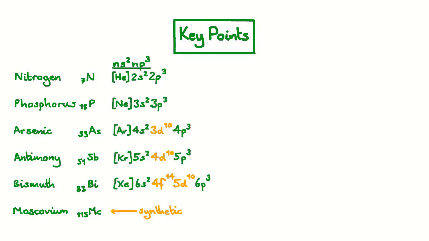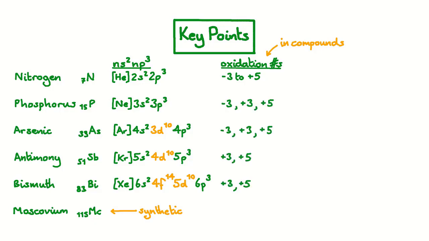We only need explore the electronic configurations of atoms of elements up to bismuth. Moscovium is a synthetic element and its chemistry has not been thoroughly investigated. In compounds, we see oxidation states for nitrogen between -3 and +5. As we descend the group, the range of oxidation states decreases. And compounds with +5 oxidation state group 15 elements become more unstable.